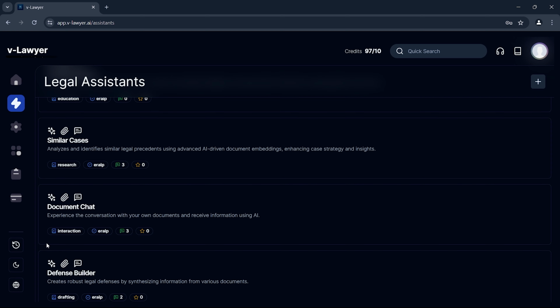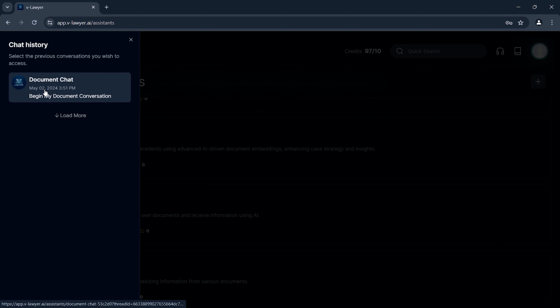Also, you can view previous conversations on the left sidebar, so you never lose track of your progress.